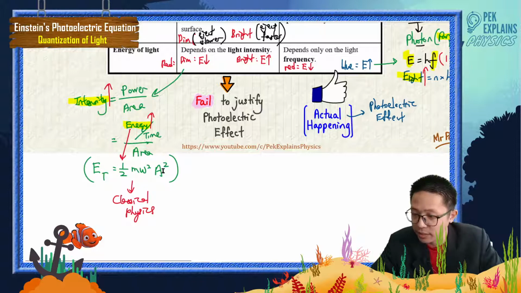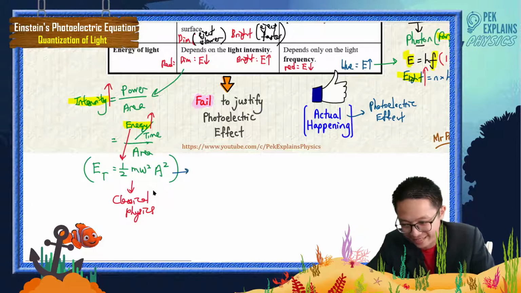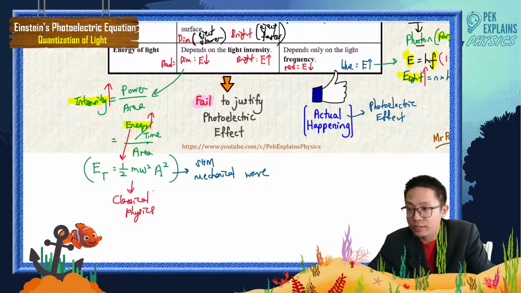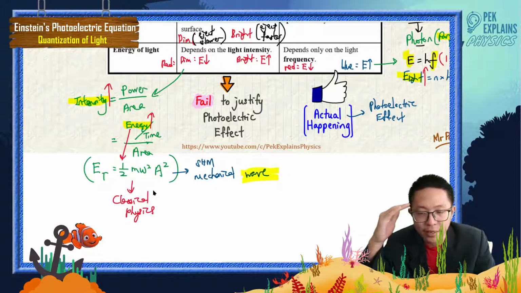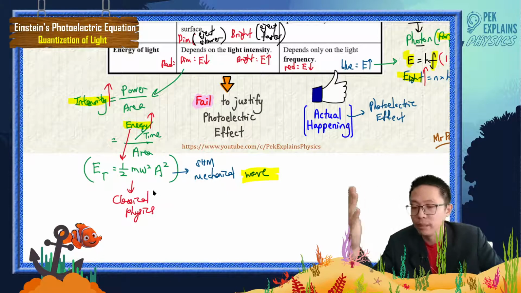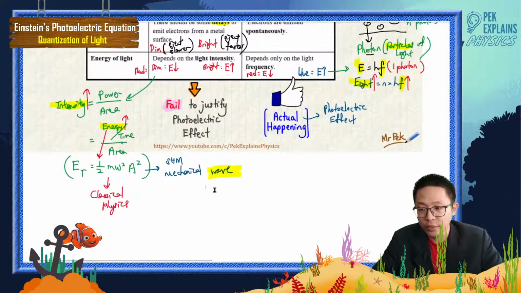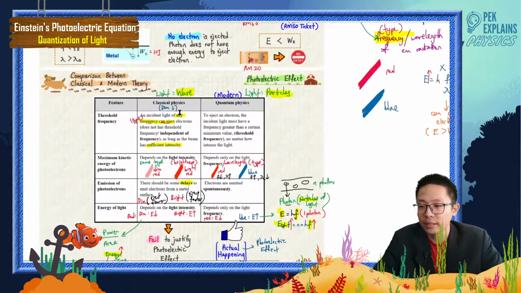Where do you learn this equation? You learned that in mechanical waves. You learn this in simple harmonic motion, and also in mechanical waves. So that's why in classical physics, we view the light as a wave. Simple harmonic motion is also about waves, isn't it? So classical physics is thinking of the light as a wave.